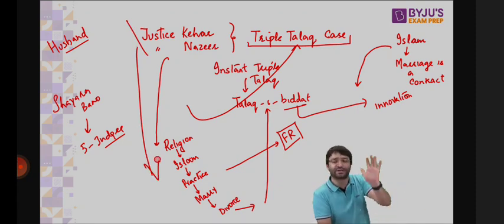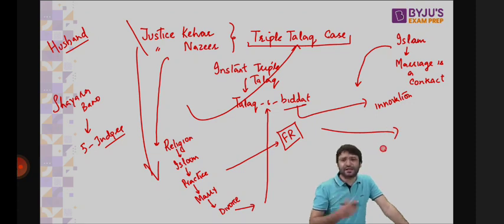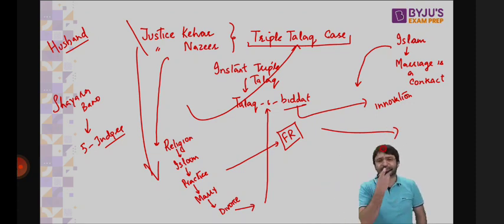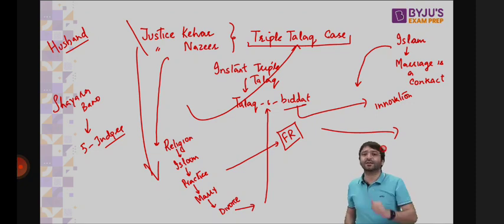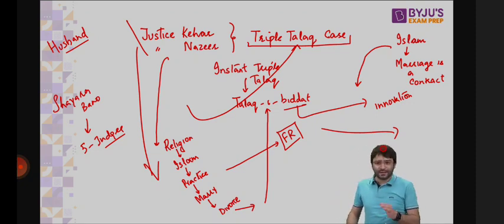But three other judges disagreed. Justice Rohinton Fali Nariman, Justice Kurian Joseph, Justice UU Lalit, they disagreed. Ultimately, instant triple talaq was set aside. It was read down, saying instant triple talaq is not legal. Because the courts get to decide what is essential, what is not essential to a religion. But in the Sabarimala case, the court said, this ban on the entry of women of menstruating age is not an essential part of religion.